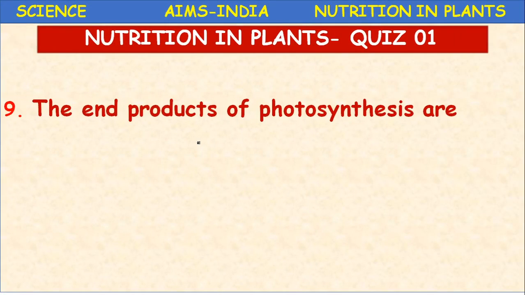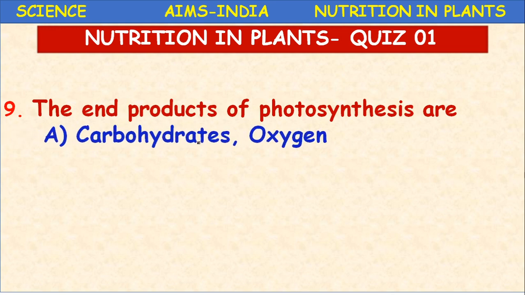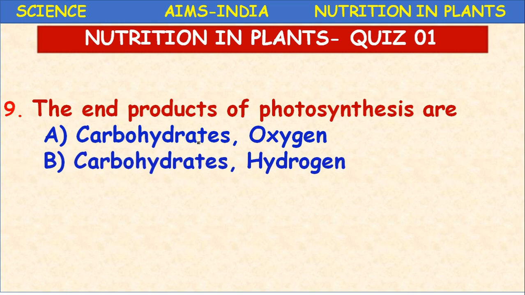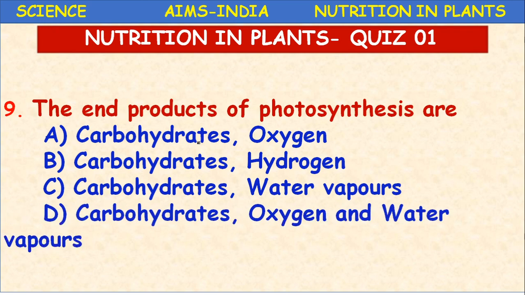Next, the end products of photosynthesis are carbohydrates, oxygen; carbohydrates, hydrogen; carbohydrates, water vapor; carbohydrates, oxygen and water vapors. Here the two options are closely related.